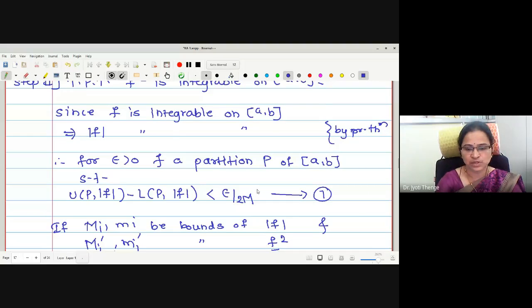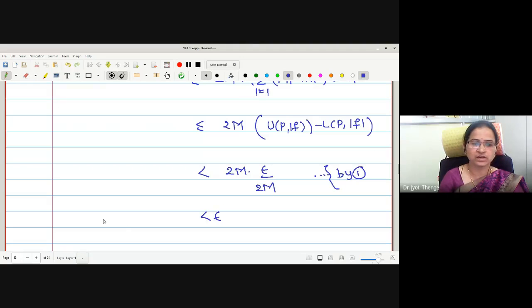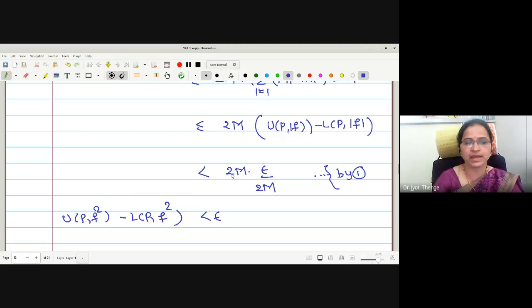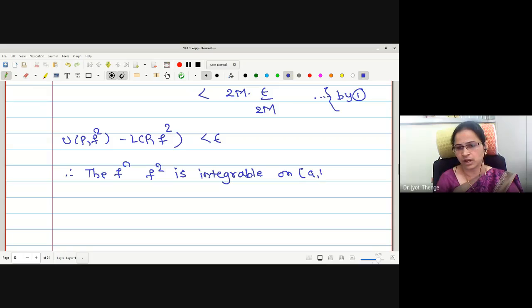Correct? This is epsilon by 2m. Therefore here one can write this is strictly less than M by 2M into epsilon by 2M, and this is by equation number 1. But we have proved the term is less than epsilon. Therefore UP F square minus LP F square is less than epsilon. Hence the function F square is integrable on closed interval AB. Hence the proof of the second theorem.